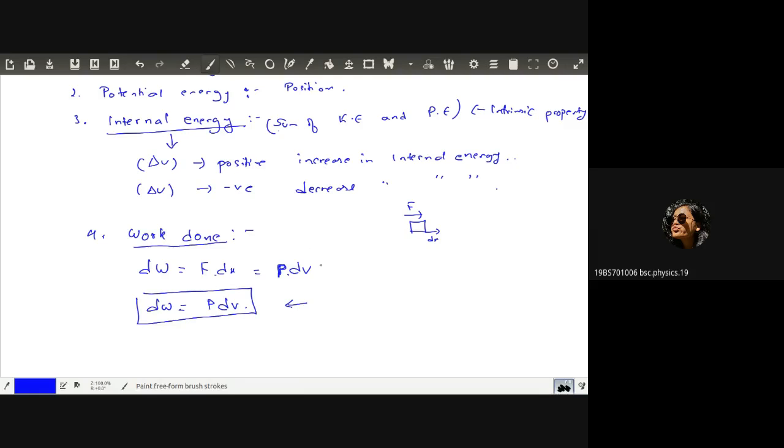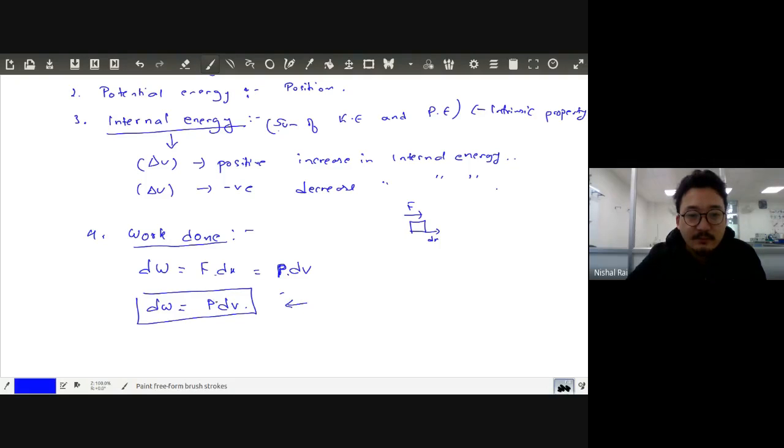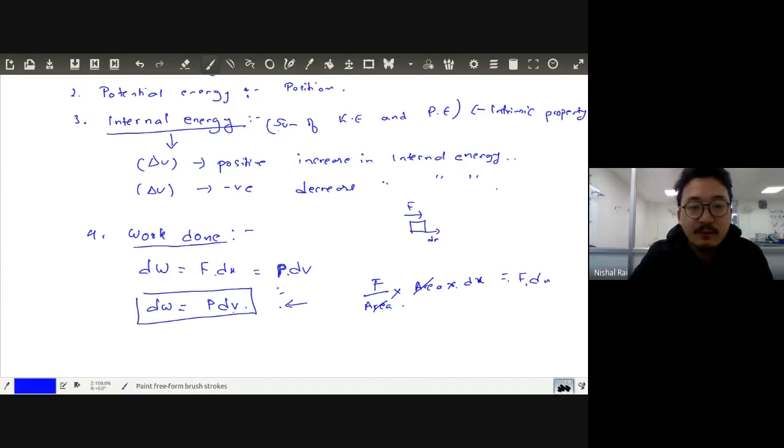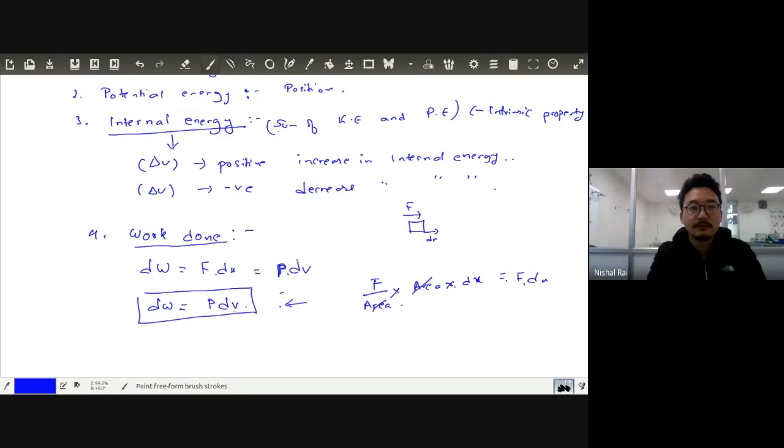Now what is pressure? Pressure is force per unit area. Can we write in this manner? And volume is area into that small change in length. Can we write this in this manner? So area will cancel out. So will it be exactly this one? So now we will be able to write the work done in terms of the thermodynamic variables as this one.